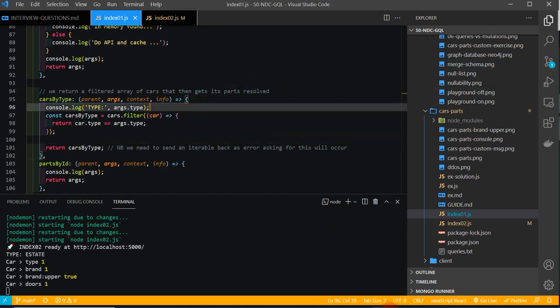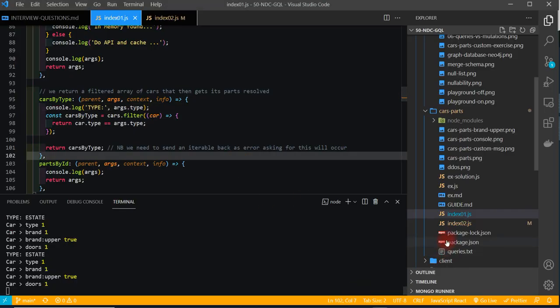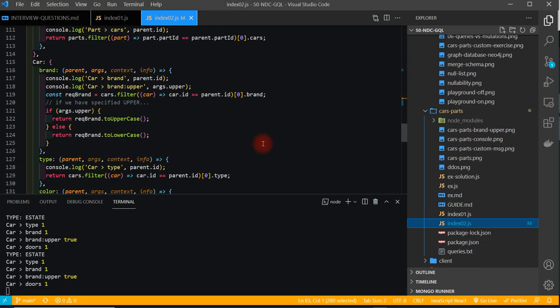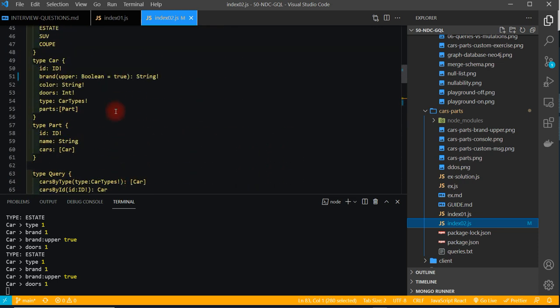So what we've seen here is how to send different variables through, and of course if we come in here and say upper again, true, send that through. While we're getting that back down here, let's go back into our INDEX02 and let's change this back in the schema. Let's leave it as having to be specified.